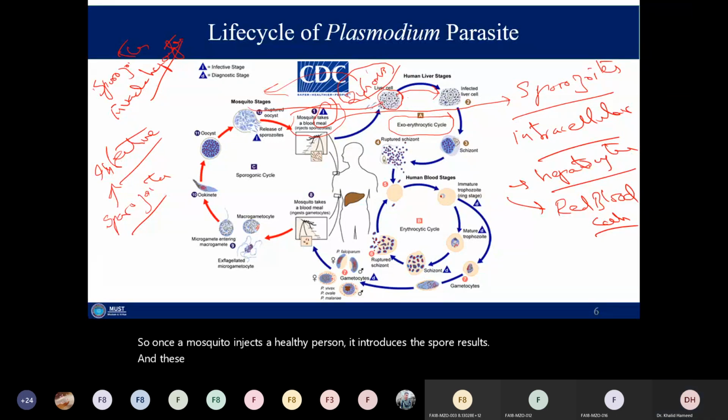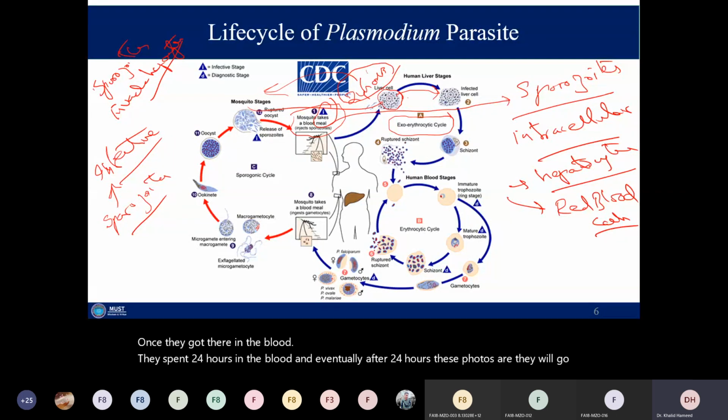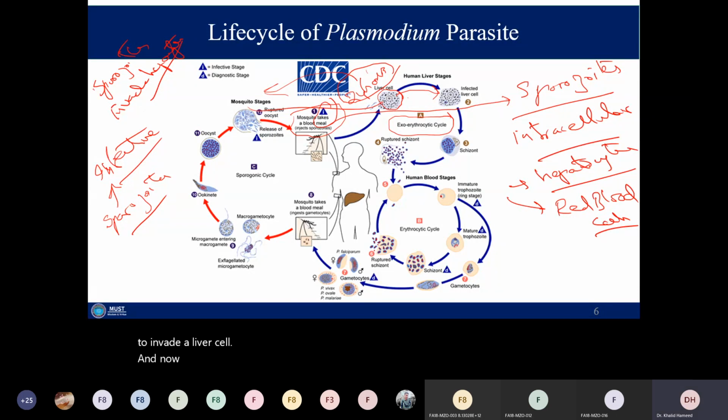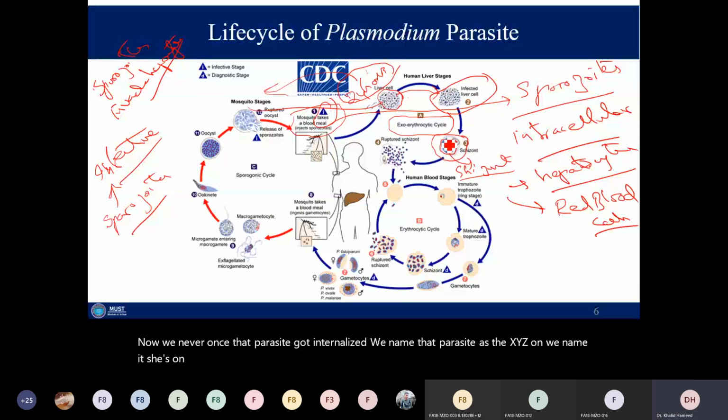Once they are in the blood, they spend 24 hours there, and eventually after 24 hours, these sporozoites invade a liver cell, and now the liver cell becomes infected. Once the parasite is internalized, we name it the schizont. We name it schizont because there is schizogony going on there.